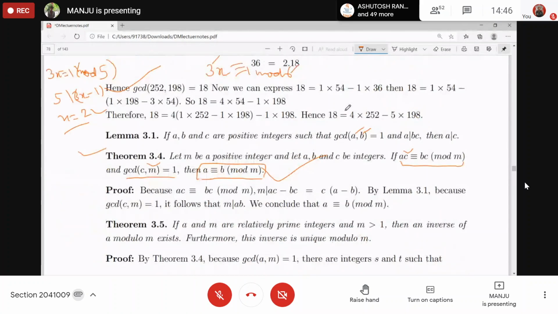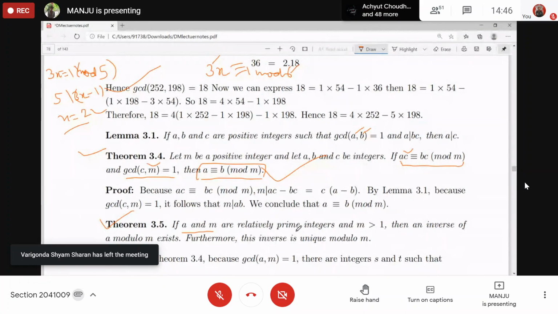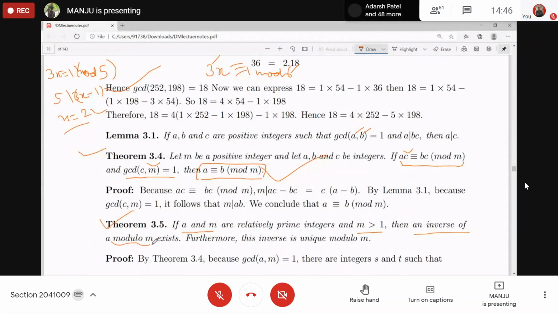So the inverse will always exist if A is co-prime to M. That is given by this theorem. If A and M are relatively prime or co-prime, means to say GCD of A and M is 1, and M is positive and greater than 1, then the inverse of A modulo M exists. And this inverse will be unique in modulo M. That is, you cannot find some other inverse in modulo M.